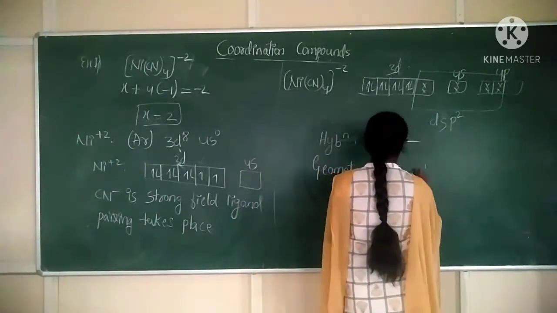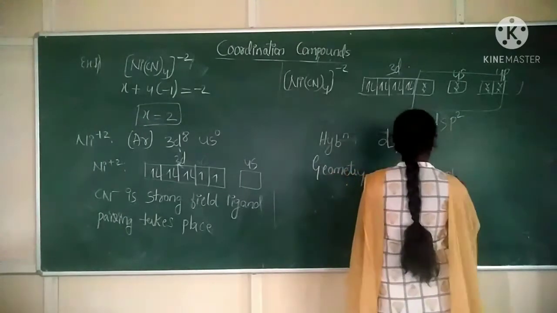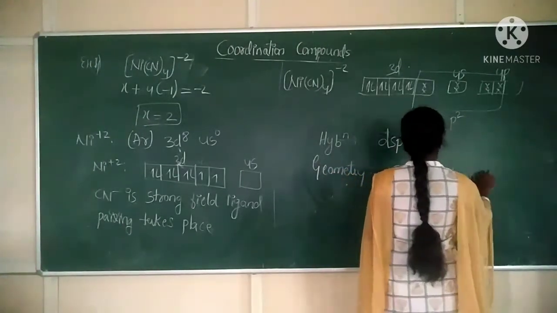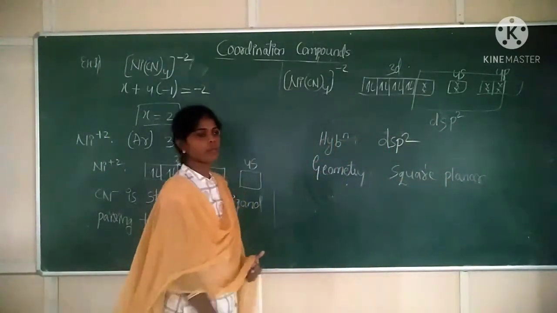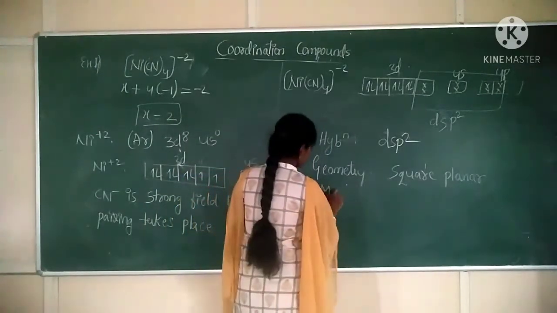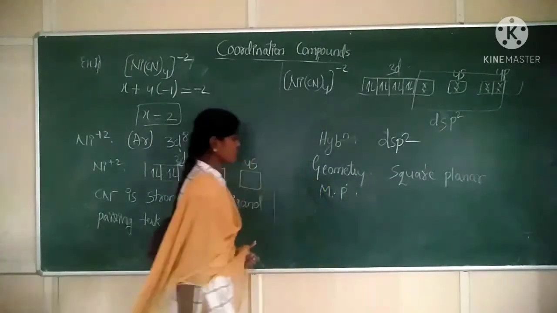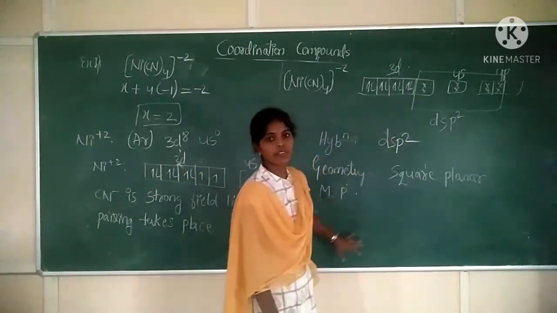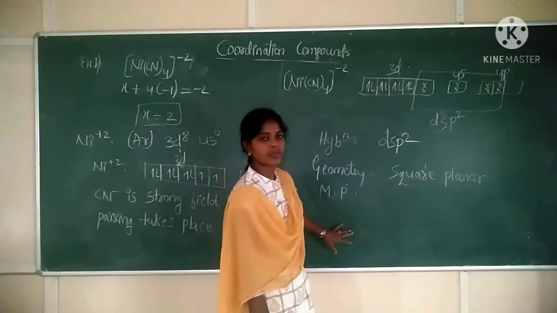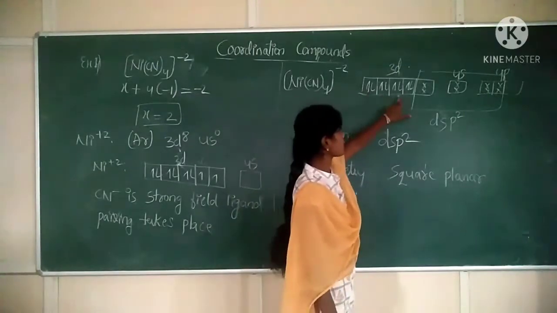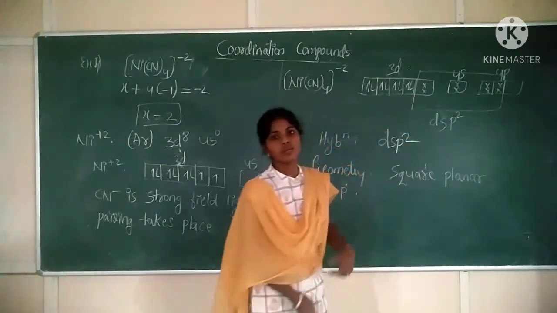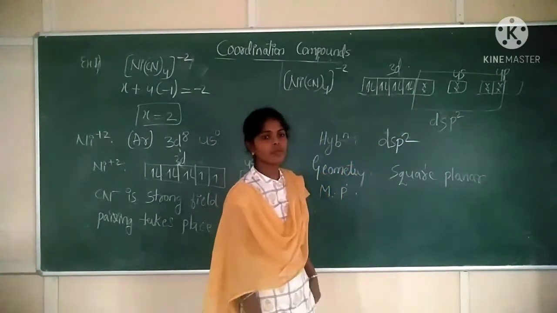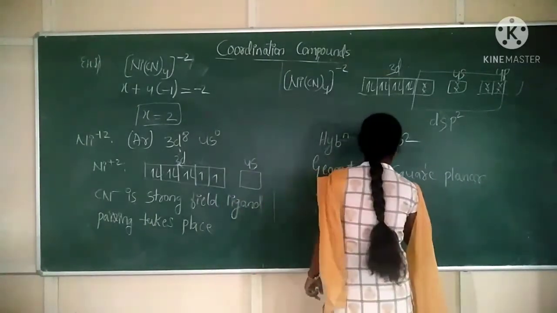Square planar. Geometry will be square planar. Now magnetic property. Okay. Inner orbital coordination compound. Observe whether we are finding unpaired electrons or not. All electrons are paired. Correct? So no unpaired electron means the property will be what? Diamagnetic.